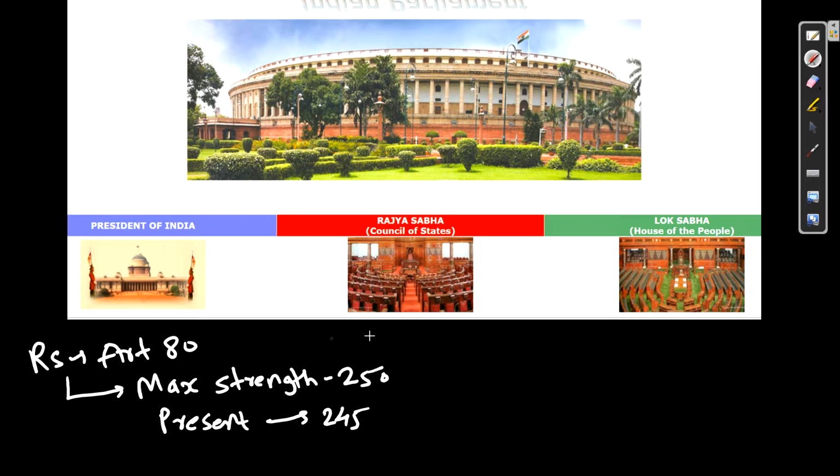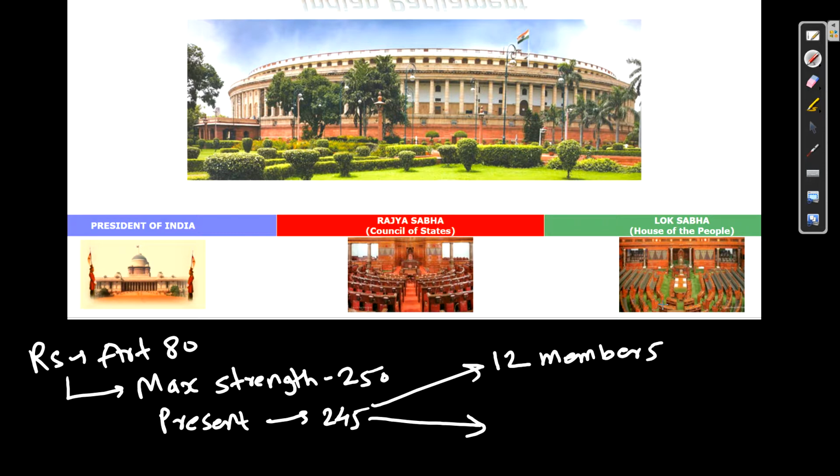Right? Don't form set statements and all these things. Just understand and make notes like this. So this 245 is divided further like this. See, basically 12 members. First, 12 members out of 245 members are nominated by the president.